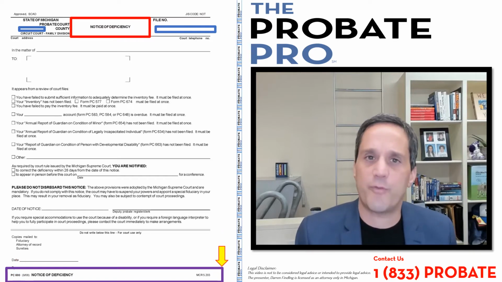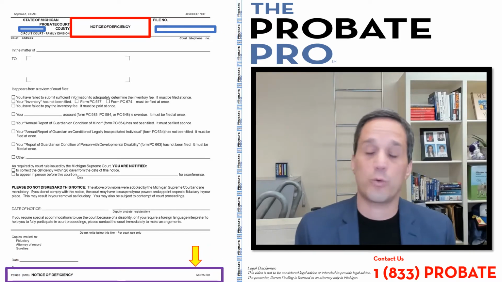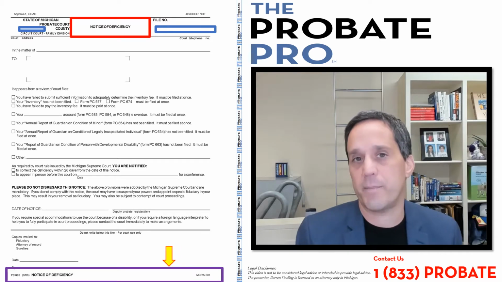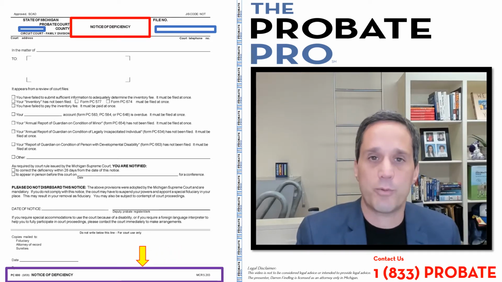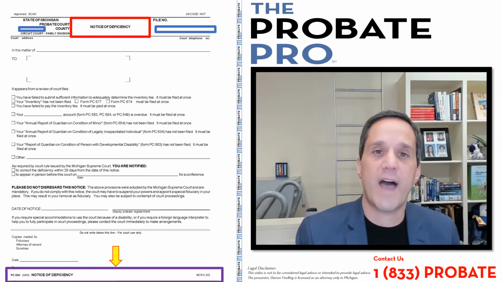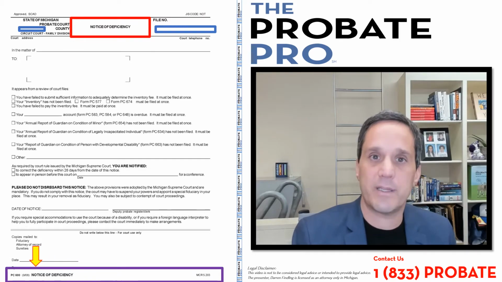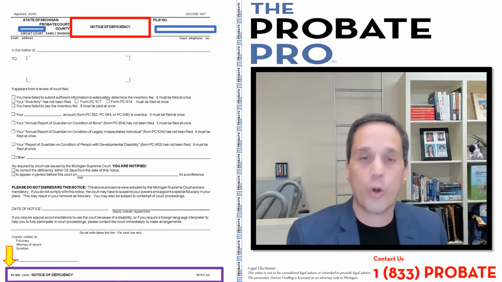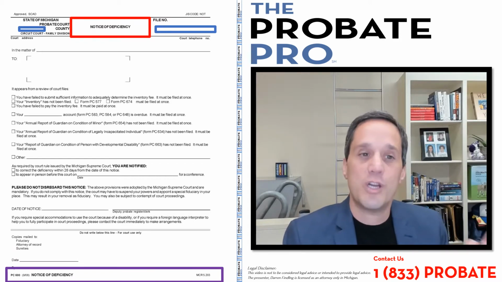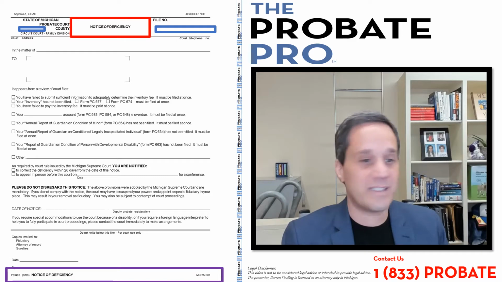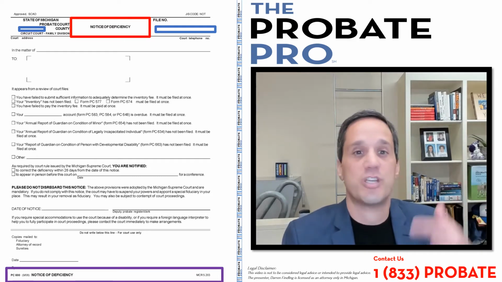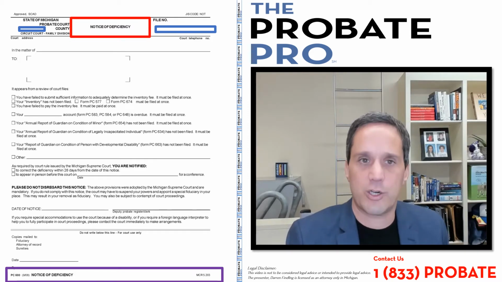With all of the SCAO forms, they are created by either statute or court rule or both, and this particular one is created by MCR 5.203. That particular court rule provides that the probate court is to notify fiduciaries of when they are deficient of a particular responsibility and give them an opportunity to cure or correct that deficiency. Now, failing to cure it can mean all sorts of things. It could mean you're suspended, you're sanctioned, you're surcharged, a special fiduciary is appointed. All sorts of bad things can occur.